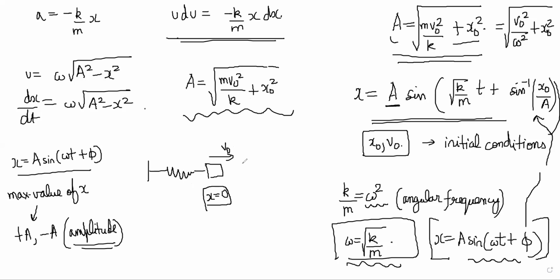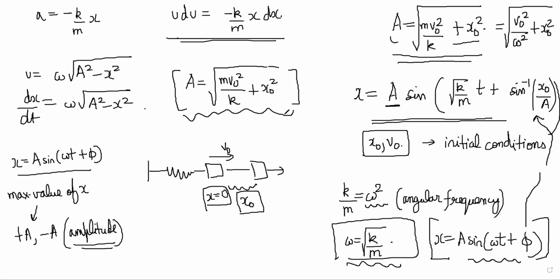But if you release it from a different point from here, and if you give a velocity here, then its amplitude will be more than that, because it is already at some displacement x naught. So the A value will depend on both the initial velocity and the initial position.